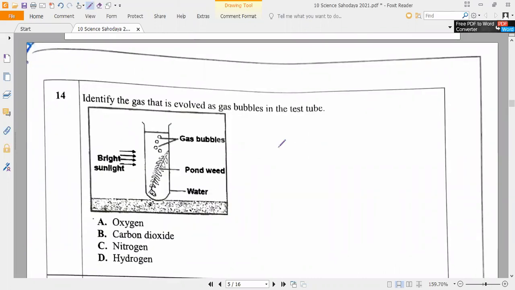Okay. Next, identify the gas that is evolved as gas bubbles in the test tube. Such an easy question. Oxygen, carbon dioxide, nitrogen, or hydrogen.